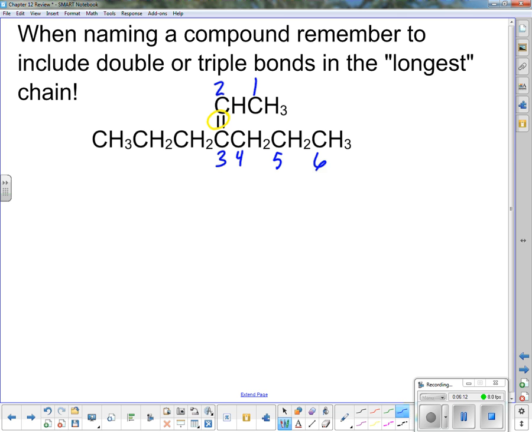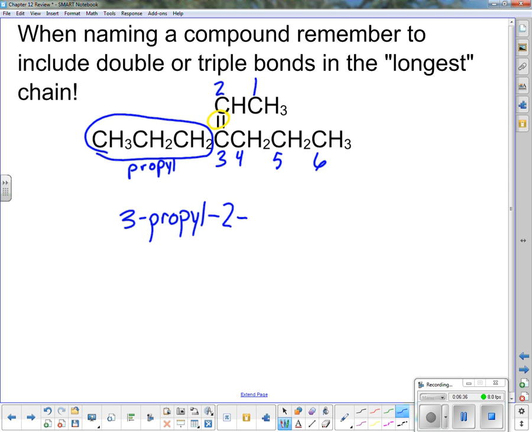So then I would start to name it. Now, what is this group right here? This group right here is a propyl, right? So off the 3rd carbon, there is a propyl. And off the 2nd carbon, because I have to start where the double bond starts, there is a double bond, and there's 6 carbons long, so that's hex, and then I put ENE. And that gives me that.